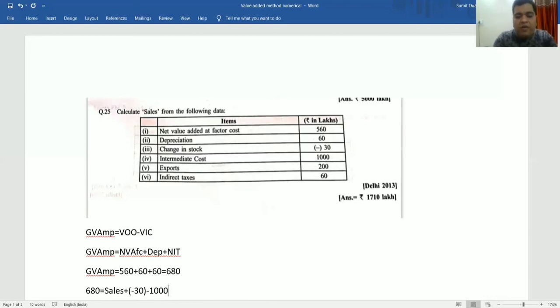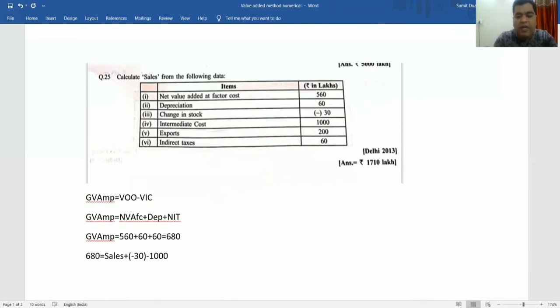So you need to calculate the sales. When I calculate the sales, it is equal to 680 plus 1000 plus 30. 680 plus 30 is 710, plus 1000, the answer is 1710.